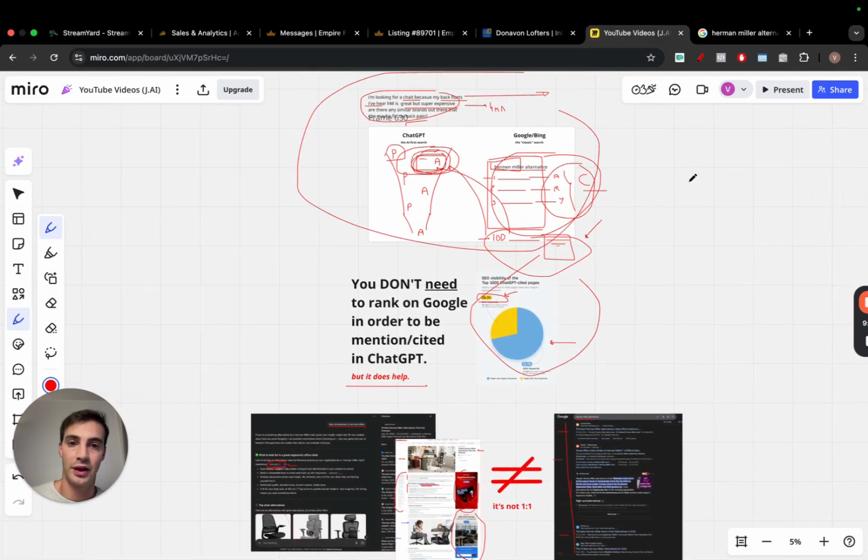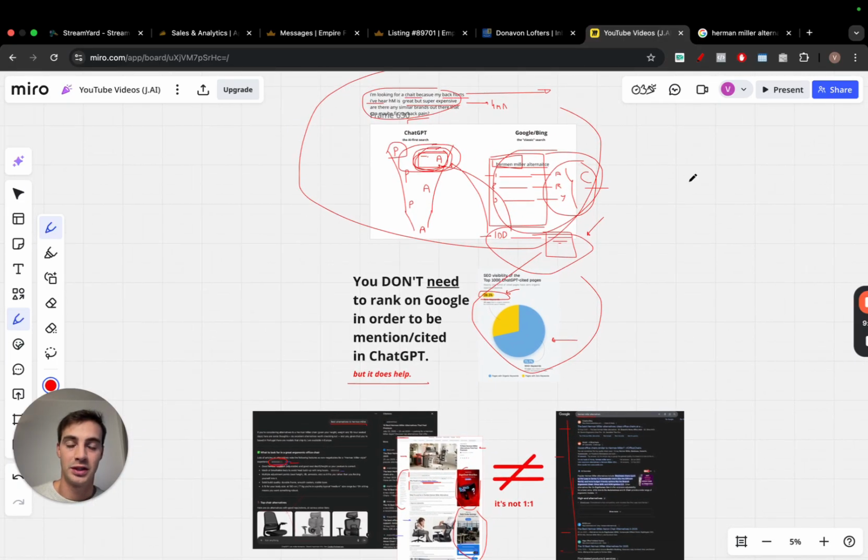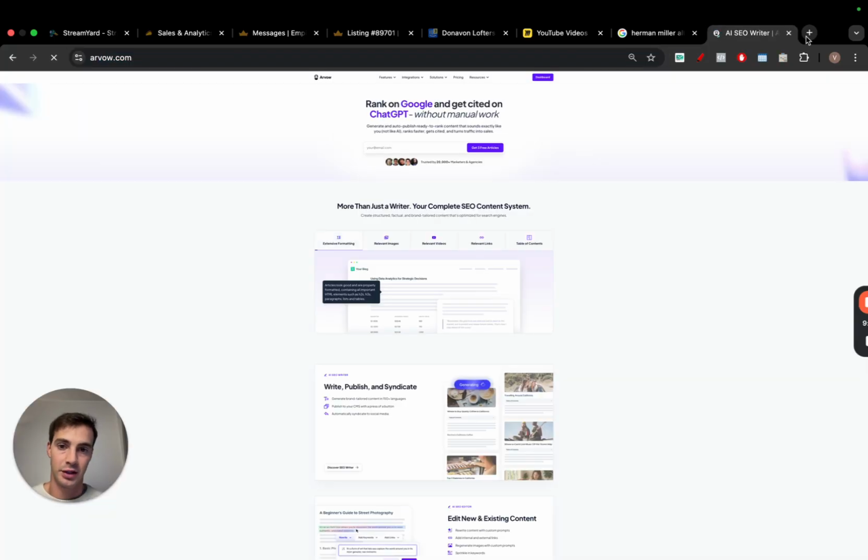It's one of the most valuable things I learned this year about LLM SEO, which is that you should keep on producing content. Even if it doesn't get any direct human traffic, you never know if, based on whichever prompt someone's searching for, it can get indirect human traffic, right? And this goes for e-commerce, for software, like for example, for our own brand, Arvo, we're a software business, but this applies across the board, right?